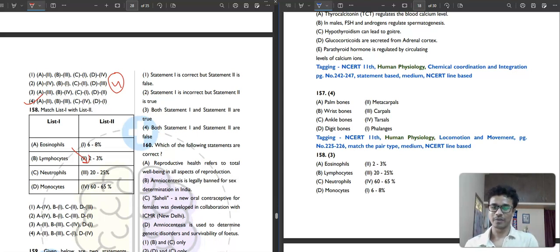So how much is neutrophil, the highest concentration? 60 to 65%. And then we have what? Lymphocytes. How much percentage? 20 to 25%. The monocyte has 6 to 8%. So option 3 will be your correct answer.